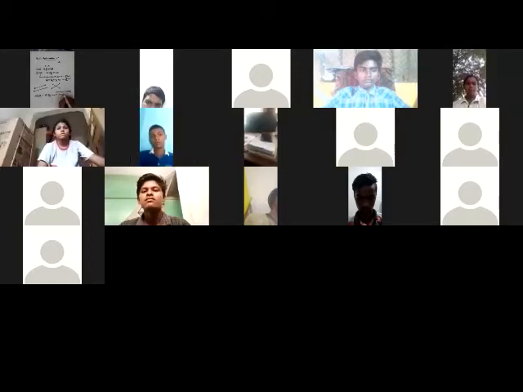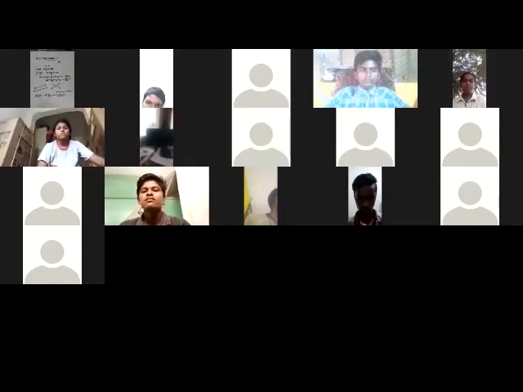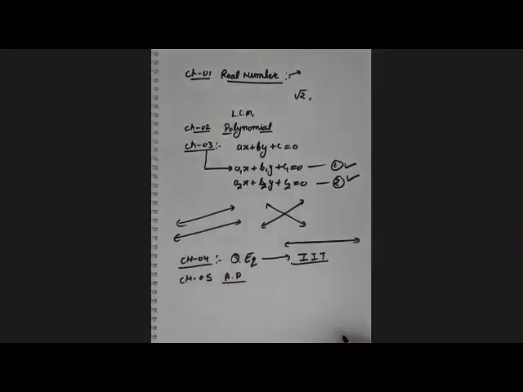This chapter is most important for IIT JEE also, and for competitive exams. Every year there is always one question based on the quadratic equation, and its application is also used in other topics. Again, we learn chapter number 5, which is AP, arithmetic progression. Arithmetic progression is also a most important chapter. It's a very important chapter.